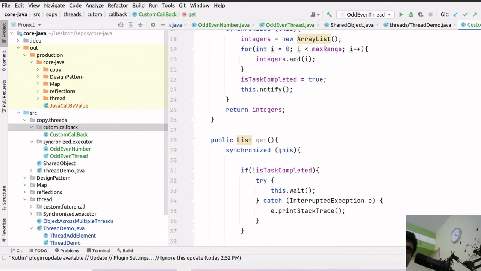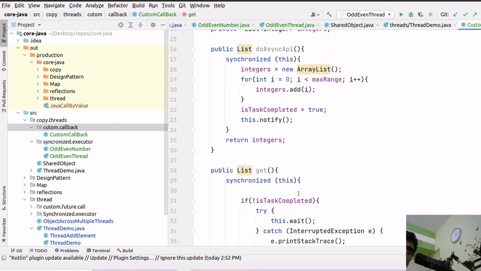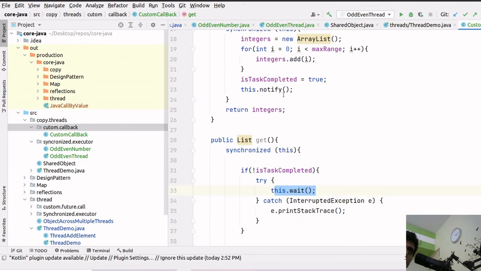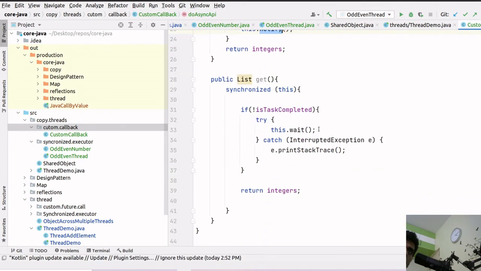Now what will happen is, suppose 2 threads are executing. One thread is waiting, and one thread is just on the get. The key point here is the thread can be the main thread also, which will be doing get here in most of the scenarios. So the main thread will wait here, and this thread will notify, then the main thread will execute from here itself.